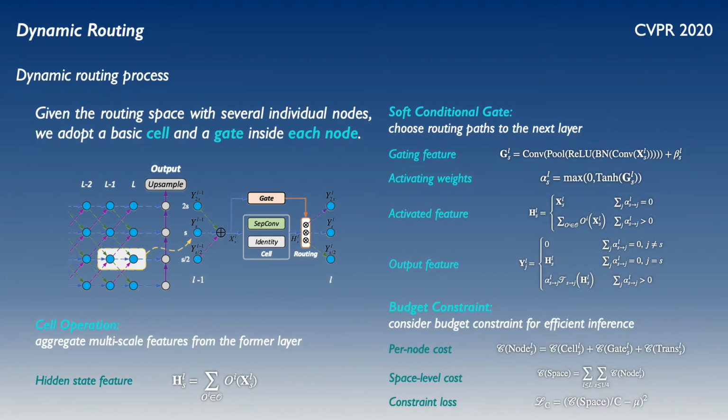Considering the limited resources in real-world scenarios, we give the budget constraint to the framework for efficient inference. We first calculate the per-node cost, and then we summarize the cost of all the nodes in the dynamic routing space to formulate the space-level cost. So the constraint loss could be calculated in the form of an L2 loss function, which can be optimized in an end-to-end manner.